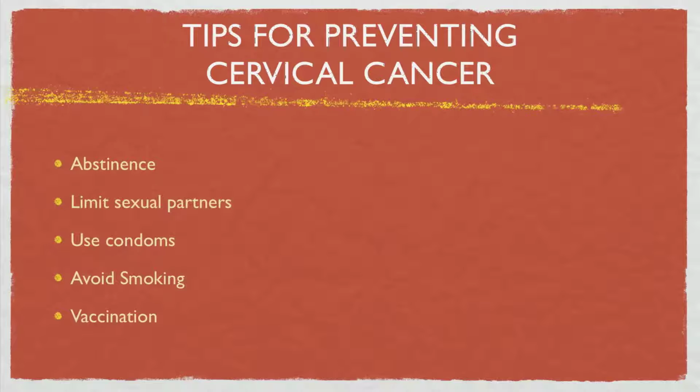Cervical cancer is a disease in which malignant cells form in the cervix. The cervix is the connection between the uterus and the vagina. Infection of the cervix with human papillomavirus is the most common cause of cervical cancer. To prevent precancers caused by HPV, delay having sex until you are older, limit the number of sexual partners, use condoms, do not smoke, and get vaccinated.